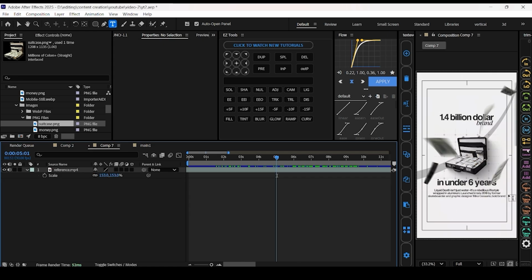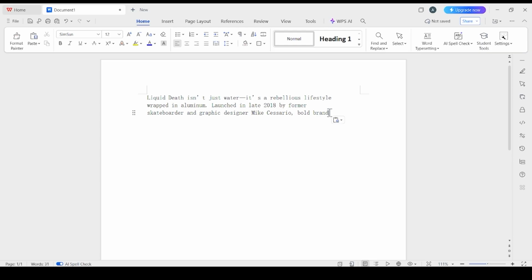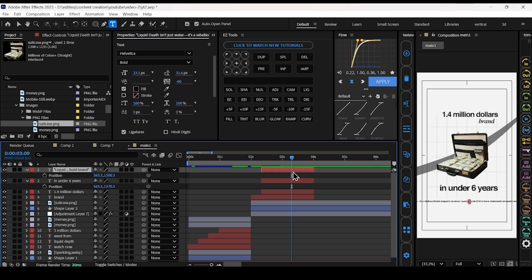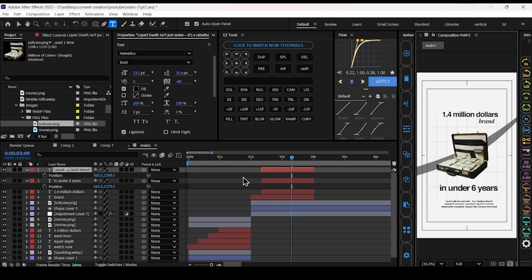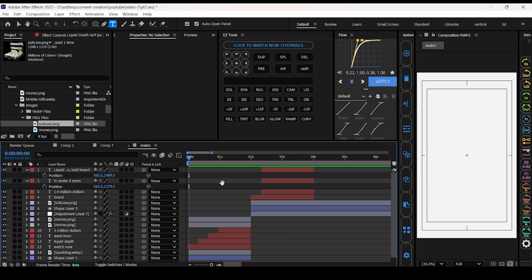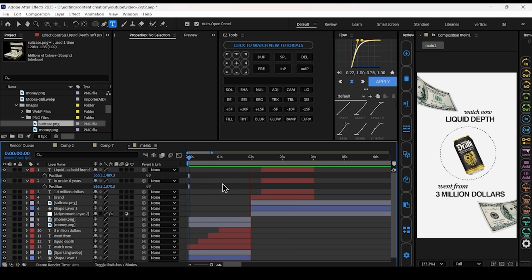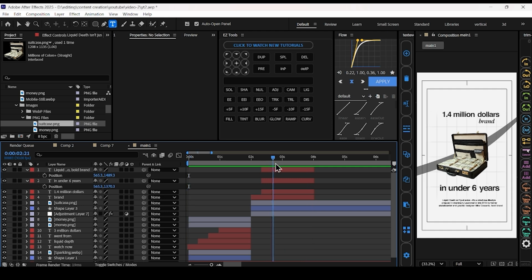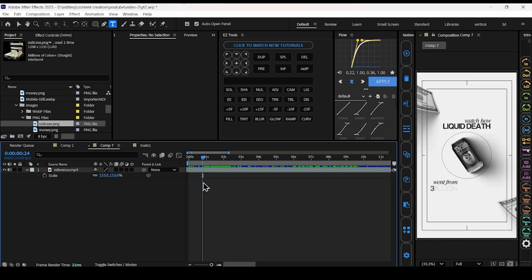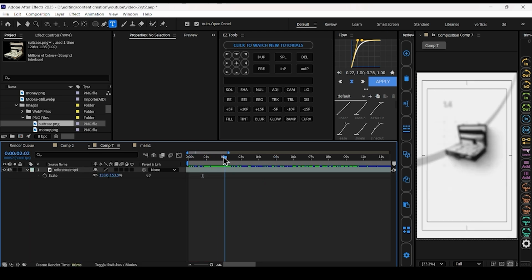Now we have to add this support text. I have this text. Copy this text and paste here. Now our scene 1 and scene 2 are ready. Now we have to add the transition between these two scenes.